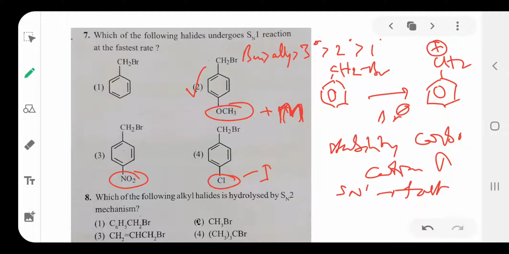Next, which of the following alkyl halides is hydrolyzed by SN2 mechanism? Generally, what is the order for SN2 mechanism? Primary alkyl halide is more reactive than secondary and tertiary. So which one is the primary alkyl halide? That is readily involved in the hydrolysis. This is the primary, but this is the benzyl, this is the allyl carbocation, and this is tertiary. Which one is more readily involved? Primary, secondary, tertiary, later allyl and benzyl. So the primary alkyl halide is readily involved in the SN2 mechanism. Option is 2.